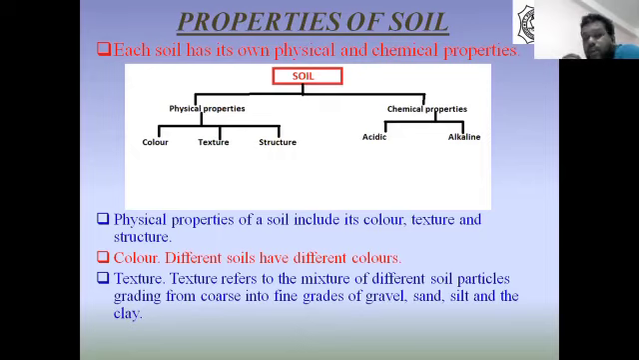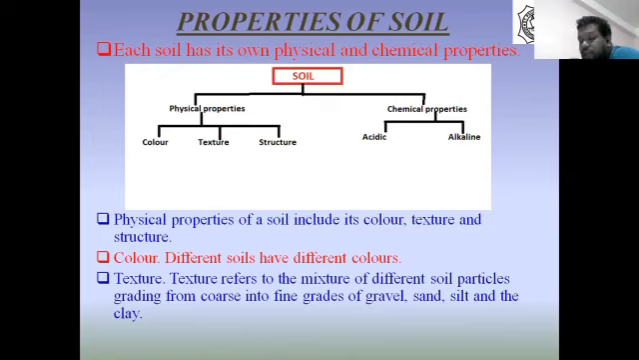Texture. Texture refers to the mixture of different soil particles grading from coarse into fine grades of gravel, sand, silt, and clay. Texture differentiates the different particles of soil. Soil may contain different particles like clay loam, silt, and sandy loam. Now, soils can be divided into the following 5 types depending upon their texture.